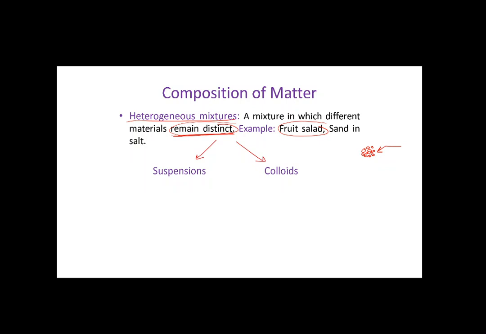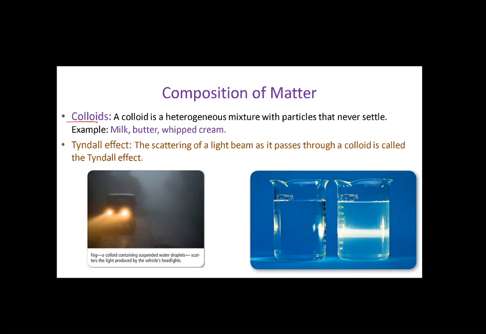And it has two kinds, the colloids and the suspensions. الغرويات, the colloids, and المعلقات أو المعلق, because المعلقات is something else. The suspensions. What is a colloid? A colloid is a heterogeneous mixture in which particles never settle down. The particles still hang inside the liquid.